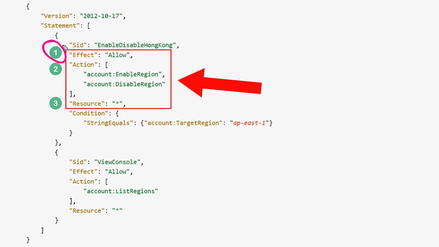The first piece is the effect. This will say if something is allowed or if it's going to be denied. The second is the action, and the action specifies what a user can do with that AWS service. This is the API call that can be made by that user. And finally, the resource. The resource defines the scope in which the user can perform the action. You might say a specific S3 bucket, for example, or you can use the wildcard, and that means everything.